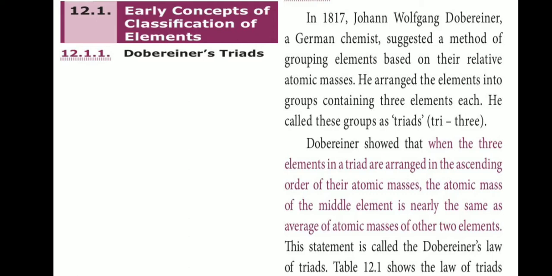Define Dobereiner's triads. When the 3 elements in a triad are arranged in the ascending order of their atomic masses, the atomic mass of the middle element is nearly the same as the average of the atomic masses of the other 2 elements. This statement is called Dobereiner's law of triads.